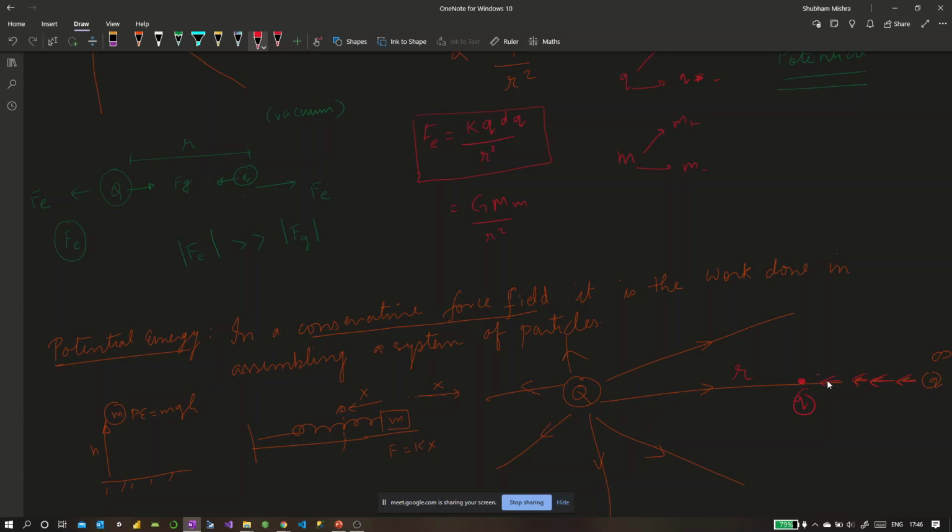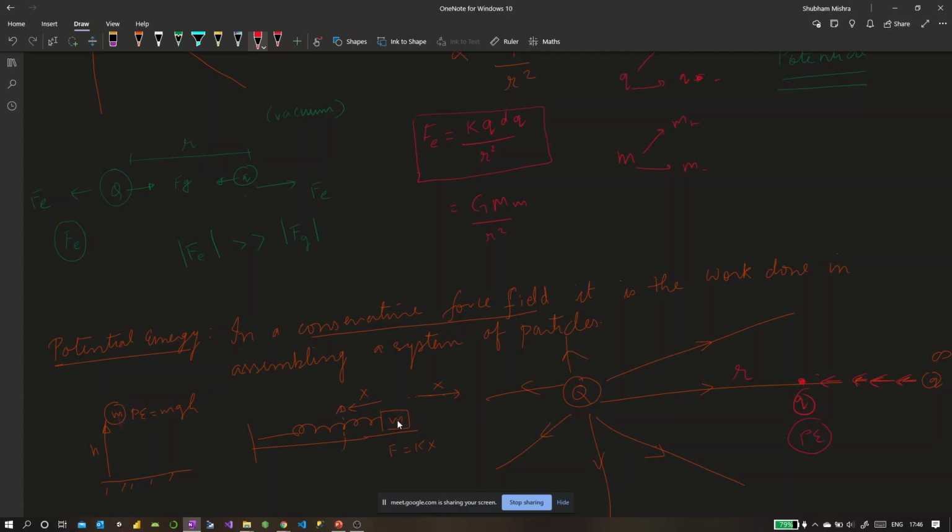Whatever work I did on this charge would get converted into its potential energy, and it will have the potential to do some work when I release that force. As you can imagine, as soon as you stop holding it here, it will run away to infinity again. Similarly, when you release the mass here, it will come back to the ground again.